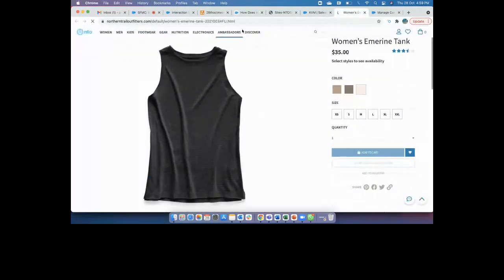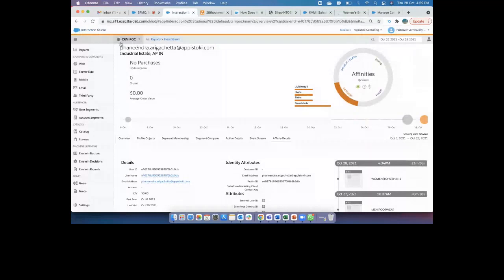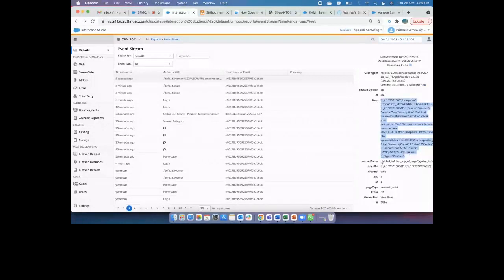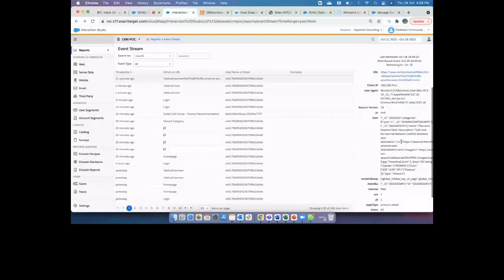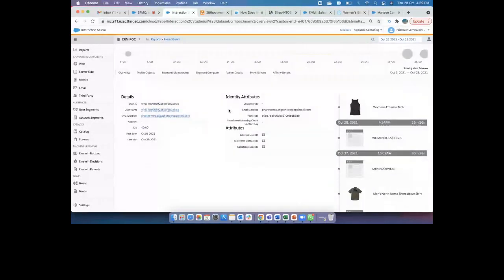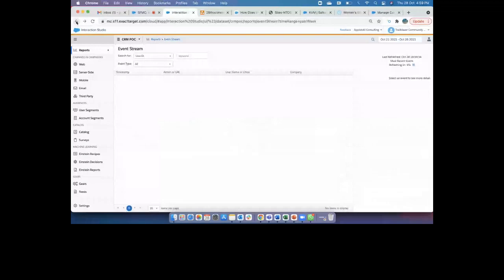When I go back to the Interaction Studio, to my event stream data, you can see here it automatically captures. There's a person called KVN, and this person came here and looked at some of the information. You can see the content that has been configured as part of the sitemap, the top of the page and info bar. So from here I can go to the user ID, and here I can see the person. One second.